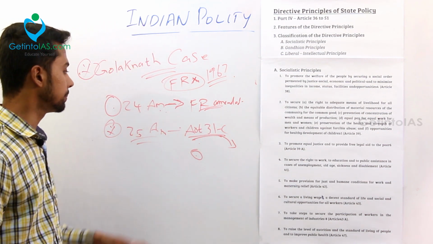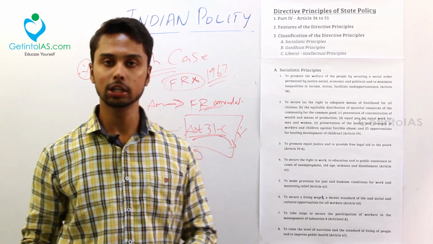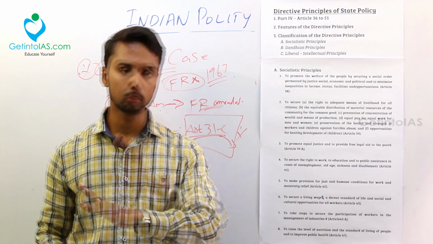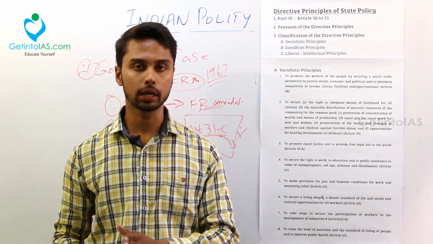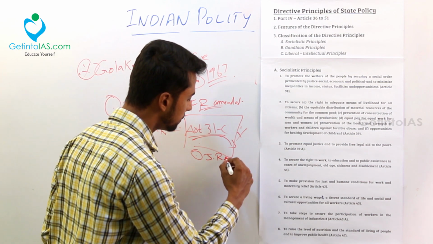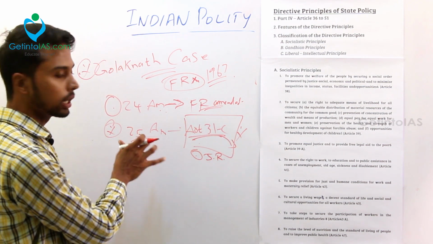And by the 24th Amendment, something called Article 31C was added. While dealing with fundamental right, I explained about this 31C. 31C is nothing but that laws giving effect to DPSP will not be void on the grounds of fundamental right. In that, the second provision was judicial review: this article is beyond judicial review. That was the 25th Amendment.